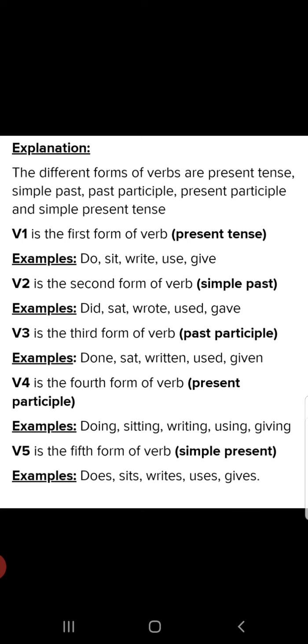He writes in his book. Now just see here. V1 is do. It became does. Sit, sits. Write, writes. Use, uses. Give, gives. This is always used for third person singular.